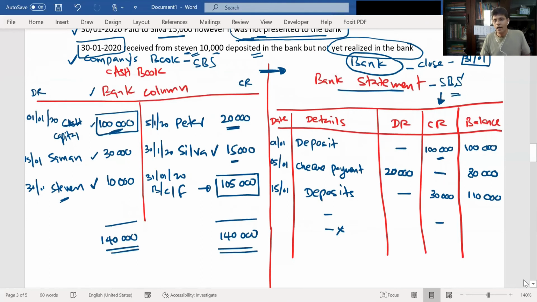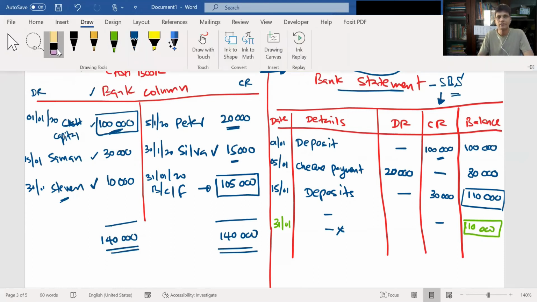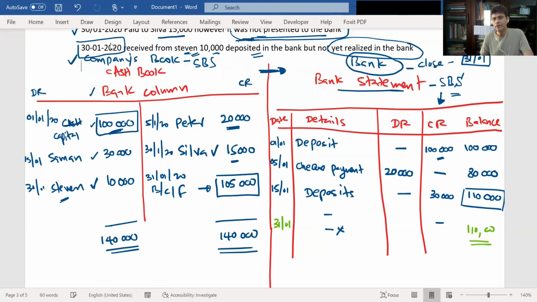However, as you can see, the bank statement balance is 110. Now at the end of the month, by 31st January, the balance is 110,000. The bank will send you the bank statement. So according to the bank statement, the balance as of 30th January shows 110,000, whereas our cash book balance shows 105.